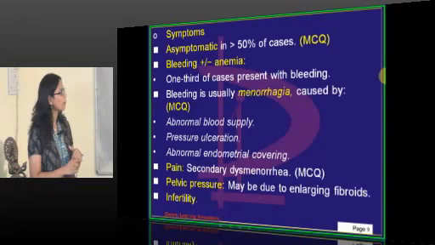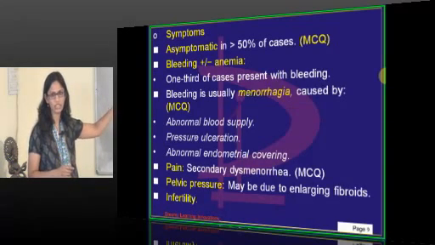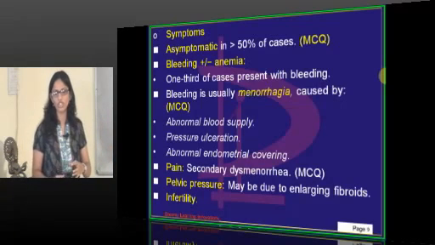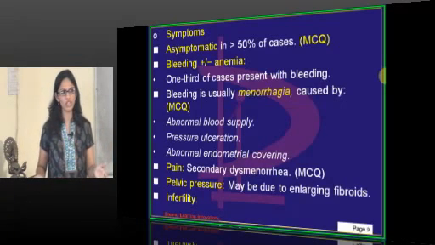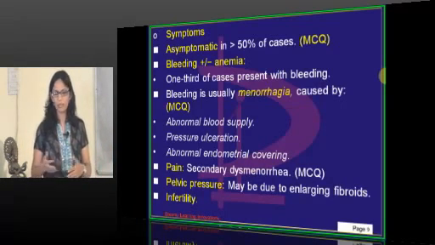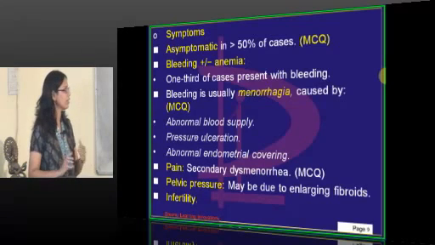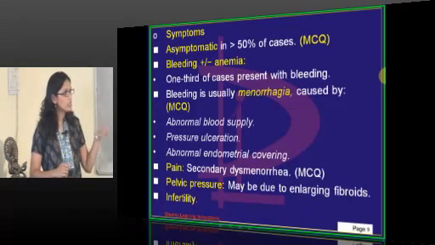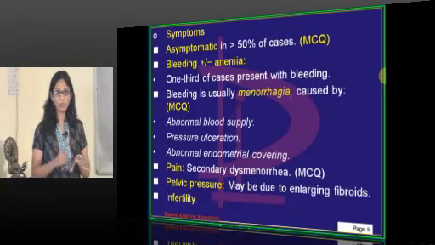Abnormal blood supply, pressure, ulceration and abnormal endometrial covering lead to menorrhagia, which I told you is due to thrombosis, then a large surface area and more blood supply over that point. That's it. The pain is because of secondary dysmenorrhea. These fibroids lead to both types of dysmenorrhea.